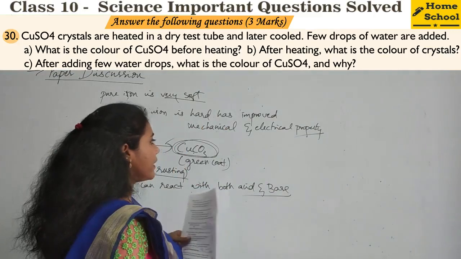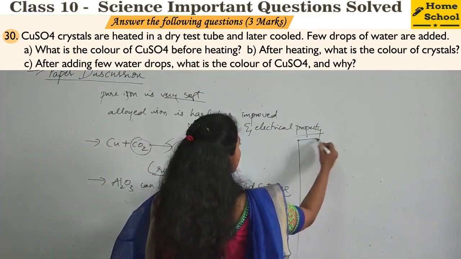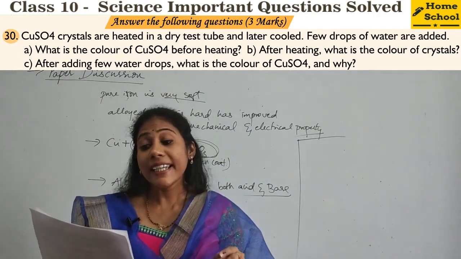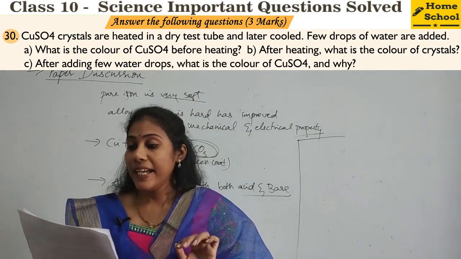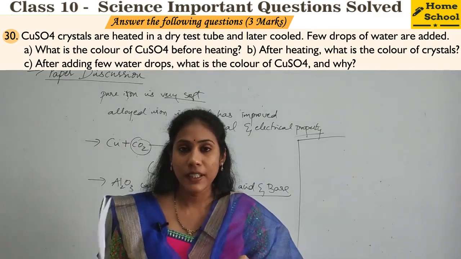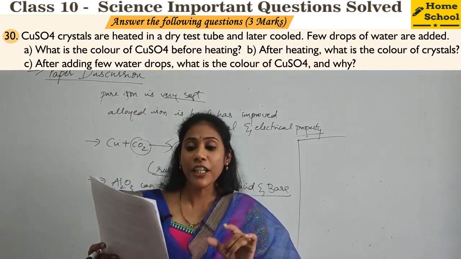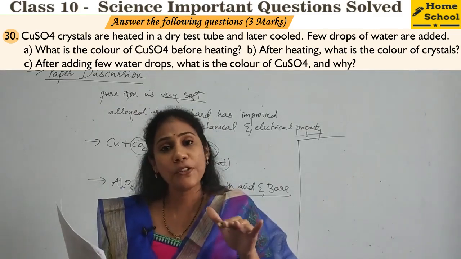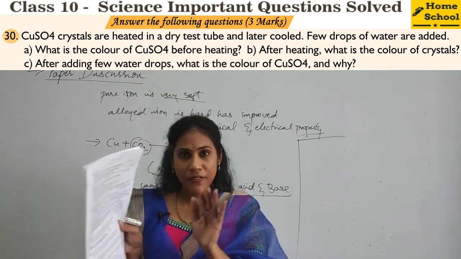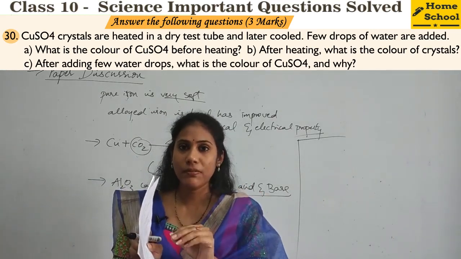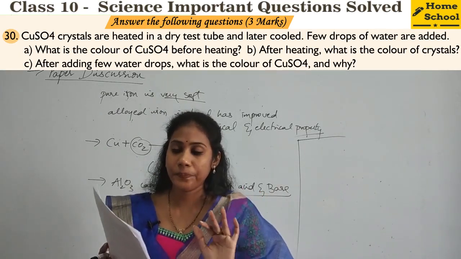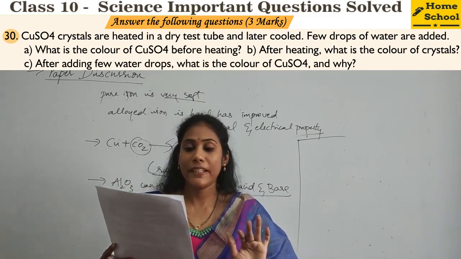Coming to the 30th question, very much a conceptual question it is. Copper sulfate crystals are heated in a dry test tube and later cooled. First it is heated in a dry test tube, later it is cooled. After cooling, a few drops of water are added. Understood the question clearly, no? Copper sulfate crystals are there in a dry test tube. I heated it. After cooling, water was added. See the questions they asked on this statement.